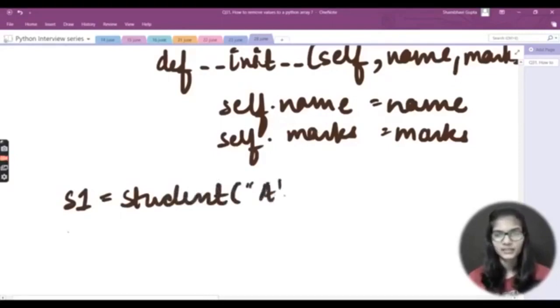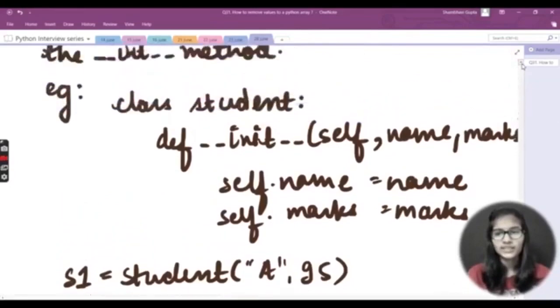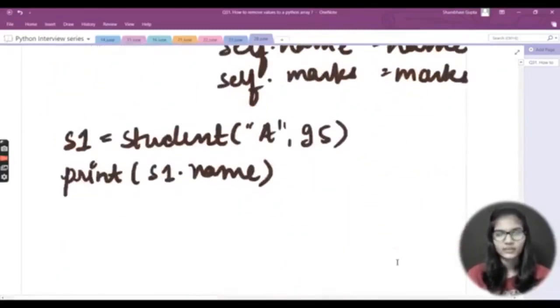So let's say name is A, and marks are 95. So this is basically how we use it. And if you want to print anything, I'll write print s1 dot name, like this. So this is how we define the init method. Let's move on to the next question for now.